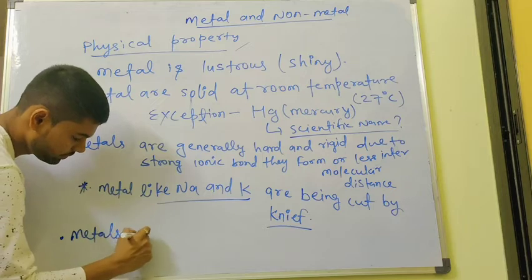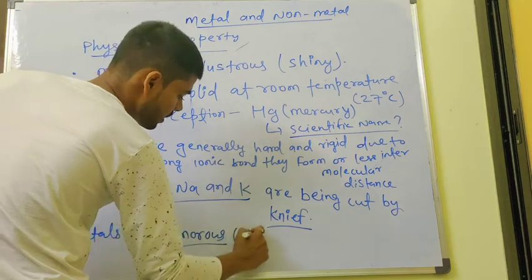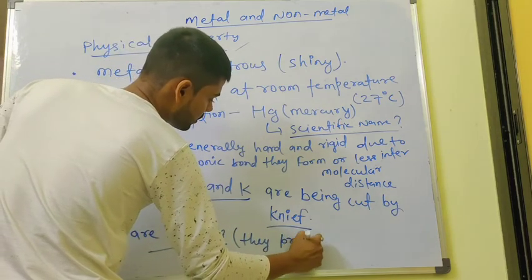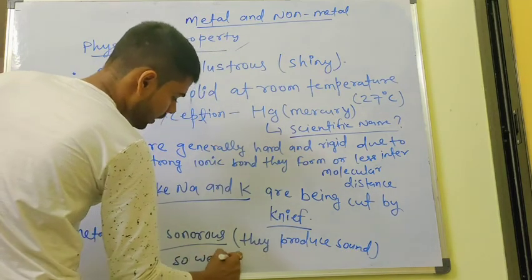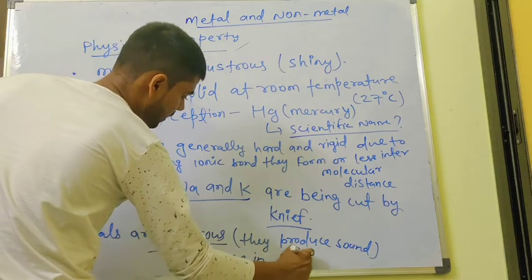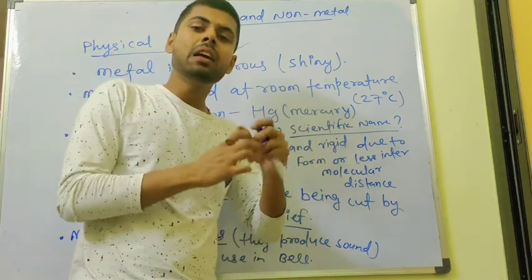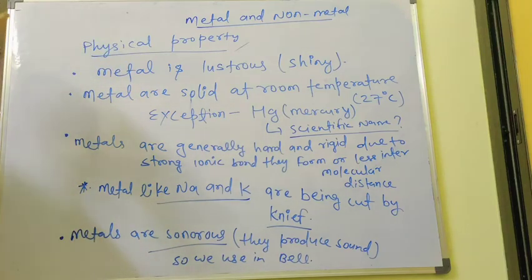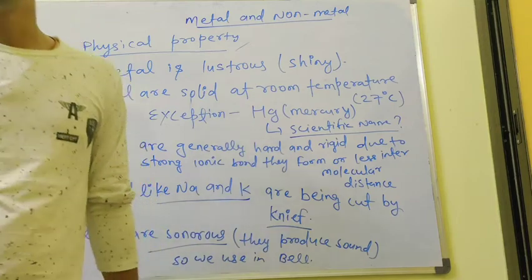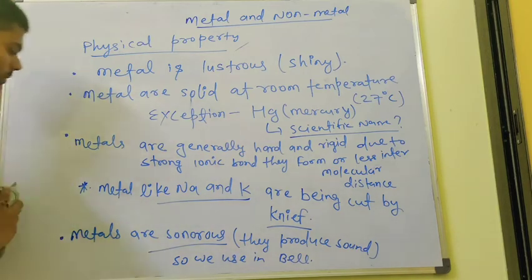Metals are sonorous. Sonorous means they produce sound. So we use them in a bell. You see in a school bell there is a metal. Why? Because if we beat it, it can produce so many sounds. So that is why we use it in a bell. So metals are sonorous. This is also a property of metals. Take a screenshot. After that we move to other points.